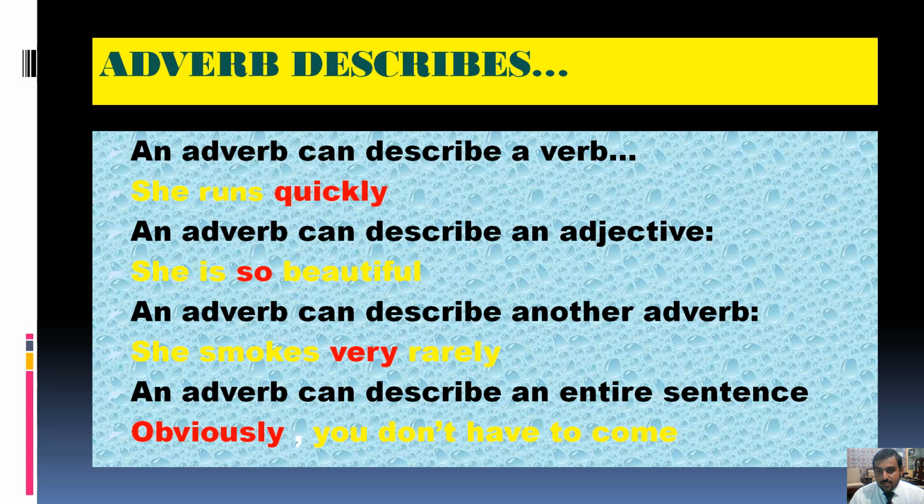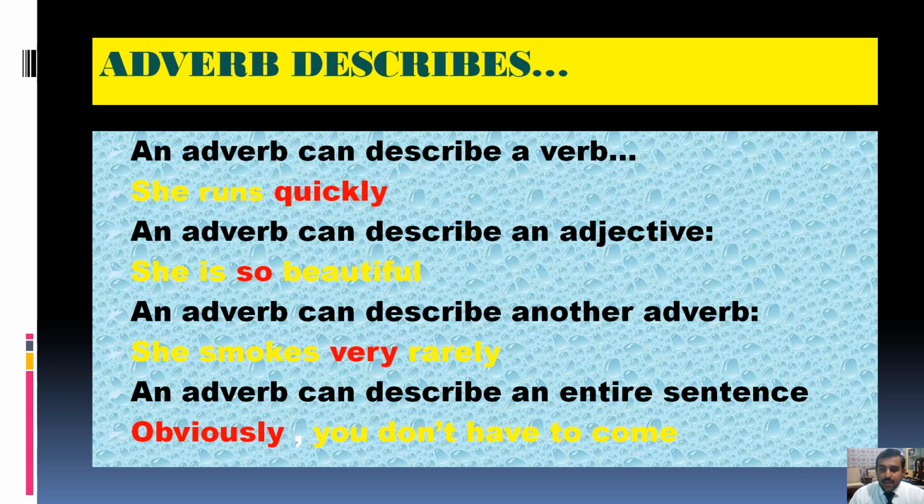Now in this sentence, again you can see that the word so is describing the word beautiful, an adjective. So this is the quality of an adverb, that it can describe a verb, and after that it can also describe an adjective.